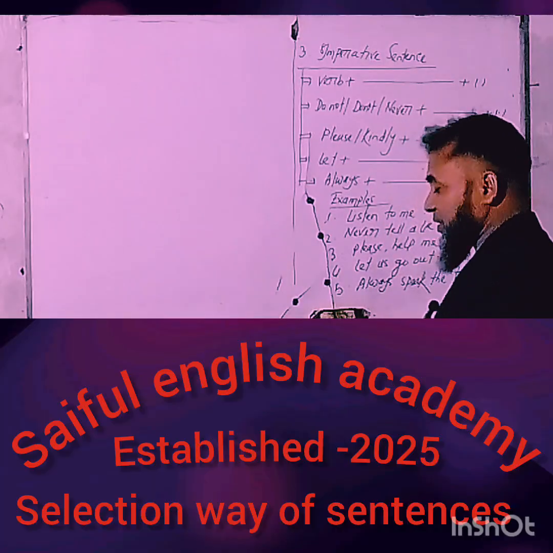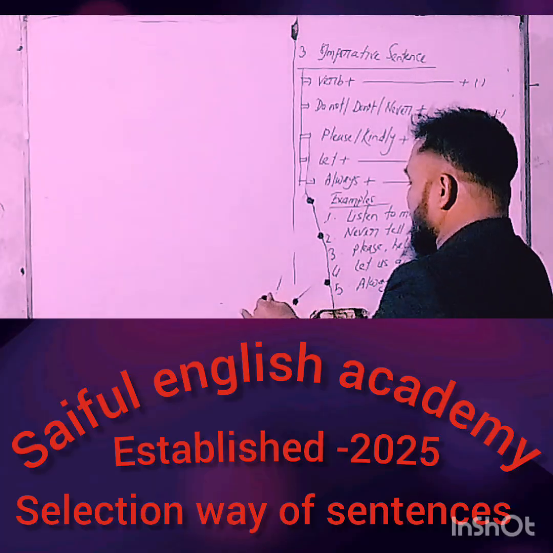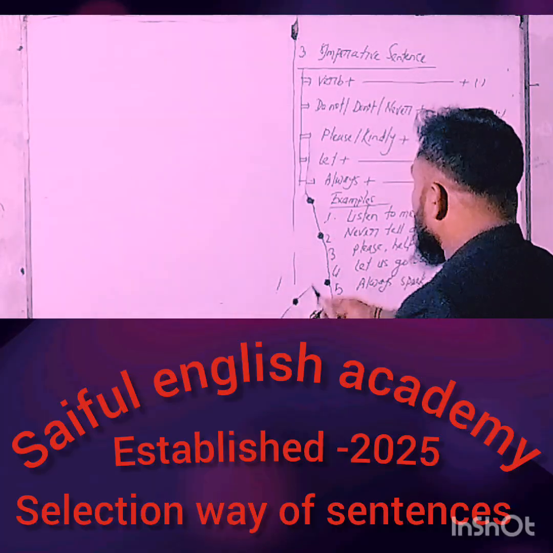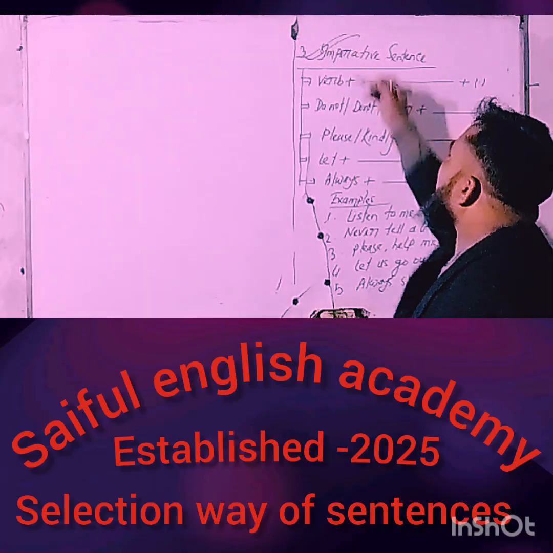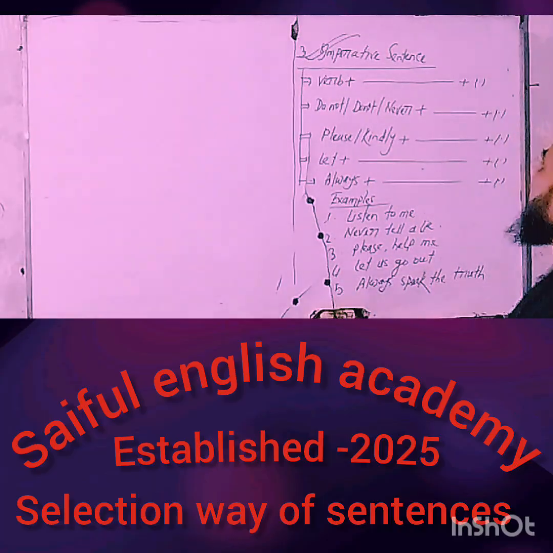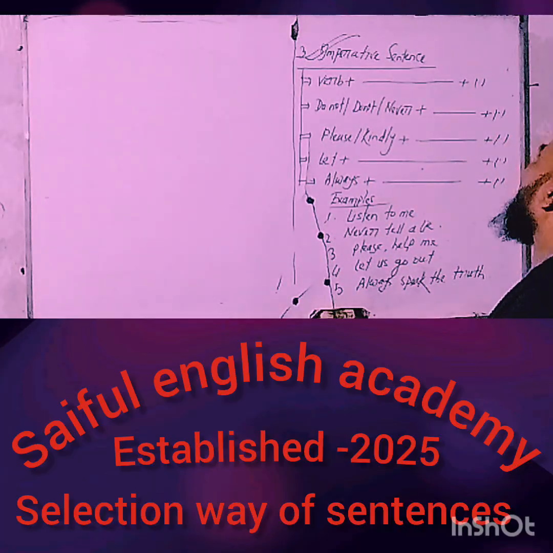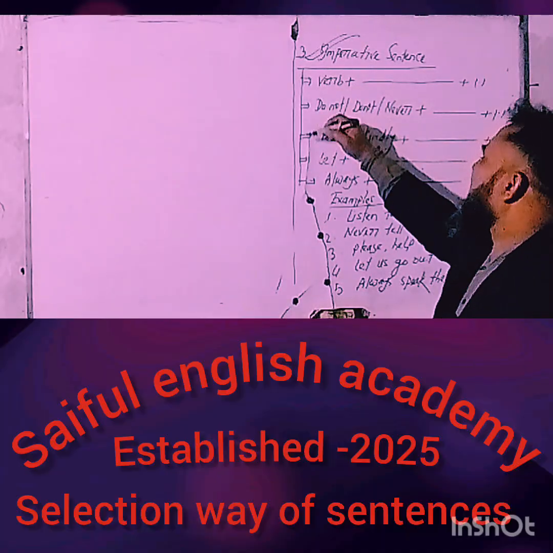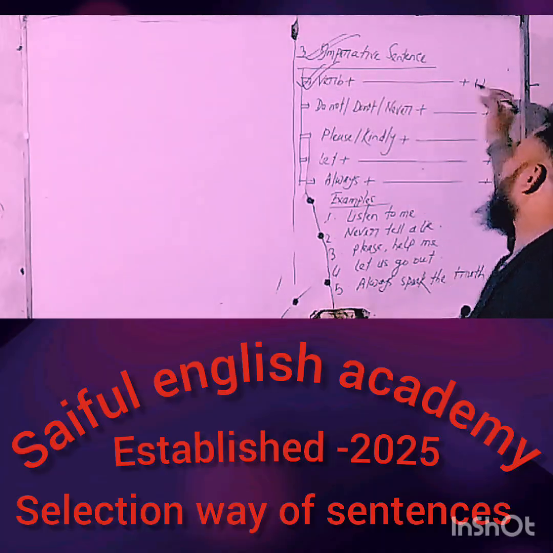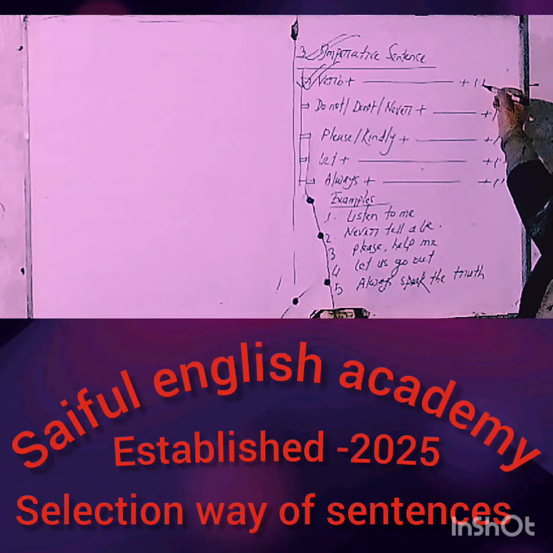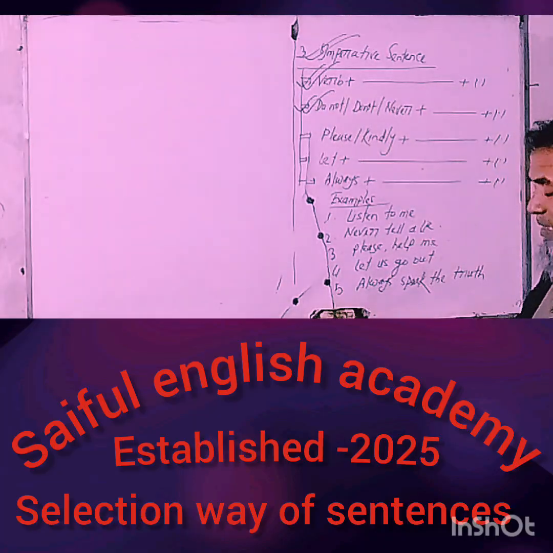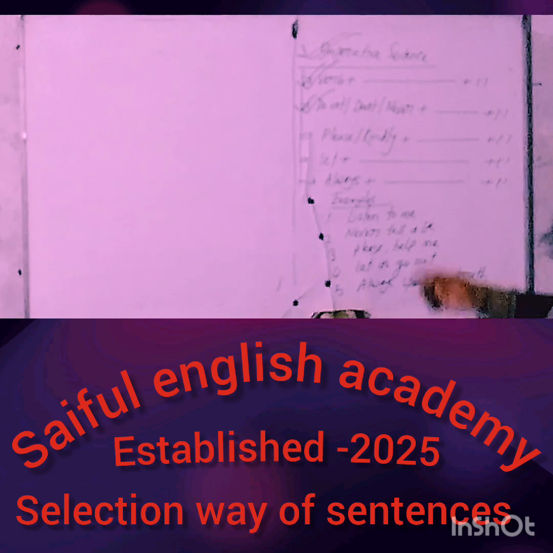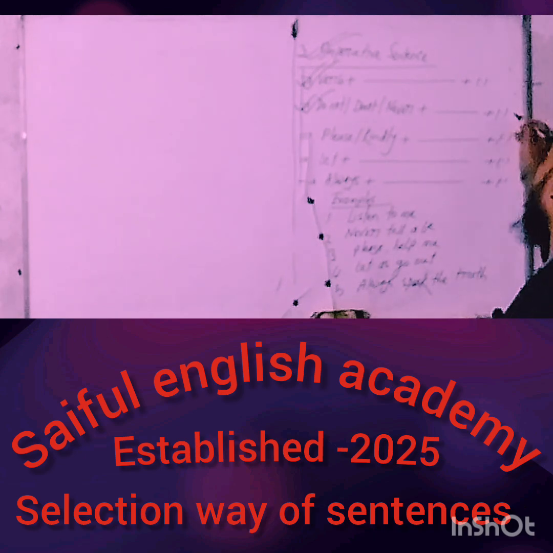Now think about the imperative sentence. You have to mind that, my dear learners, we can identify an imperative sentence in five ways. Number one, starting word verb and finally ended with the note of full stop. Number two, starting with do not, don't, never, and finally ended with the note of full stop.